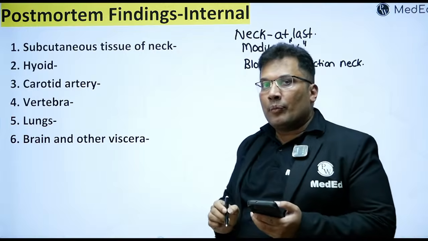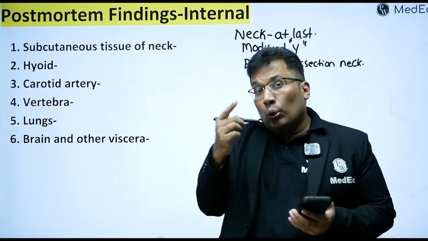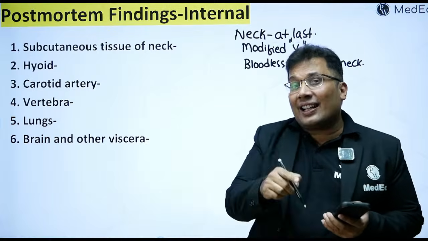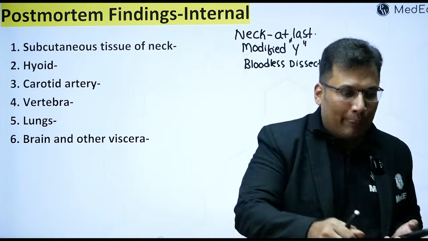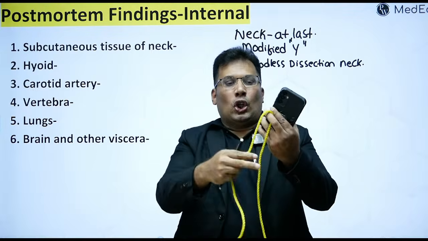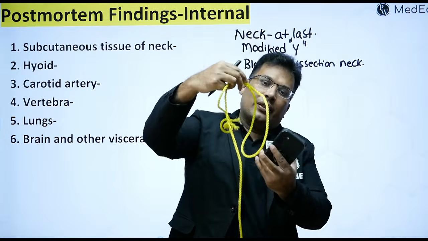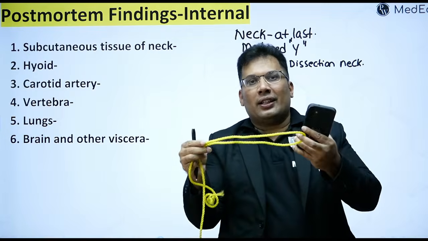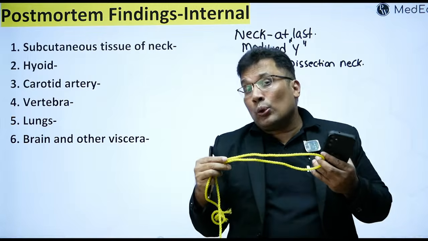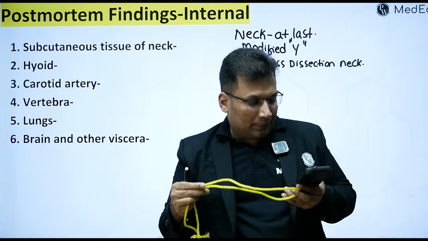Then a question can be asked in viva: how to remove the knot when it is there along with the dead body? For example, this is the ligature, and consider this is a knot. The knot is there like this. What is the procedure to remove the knot or the ligature material in case of hanging?